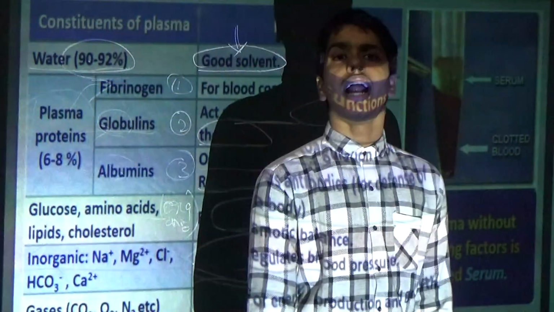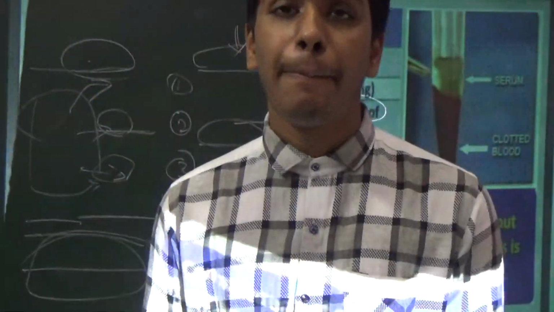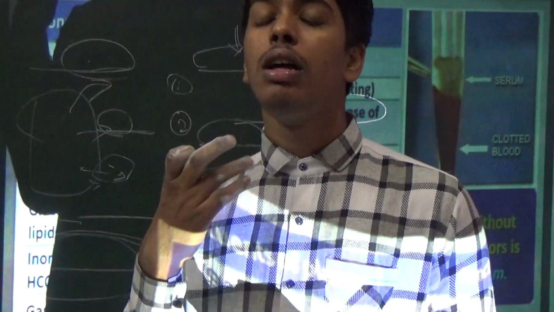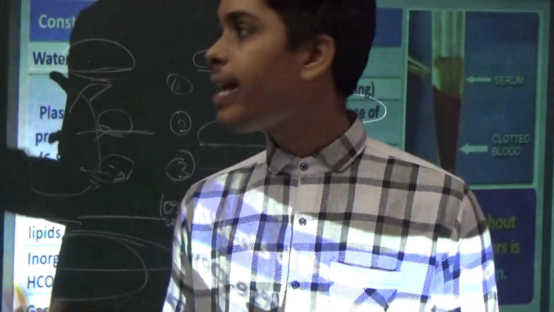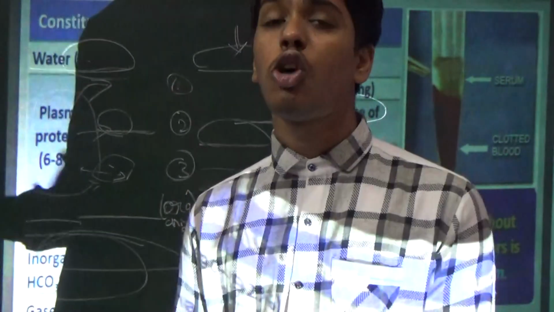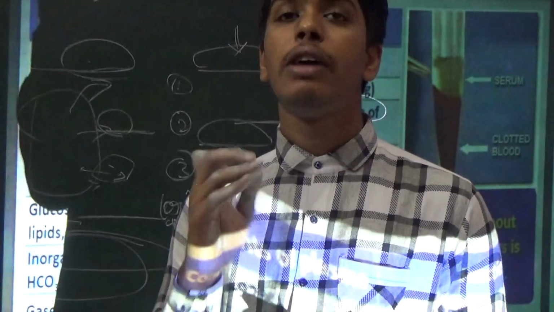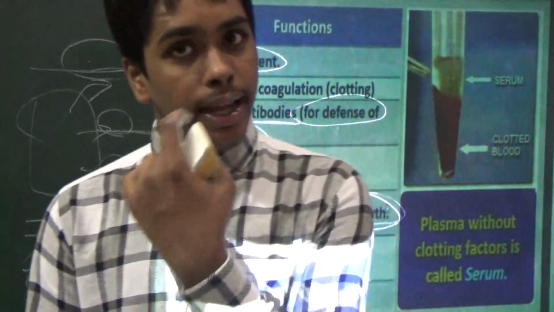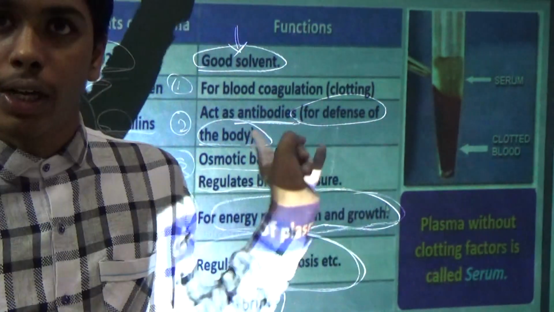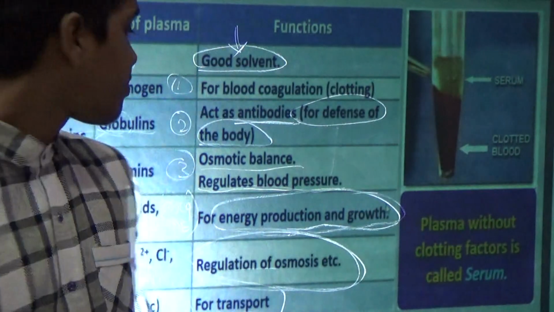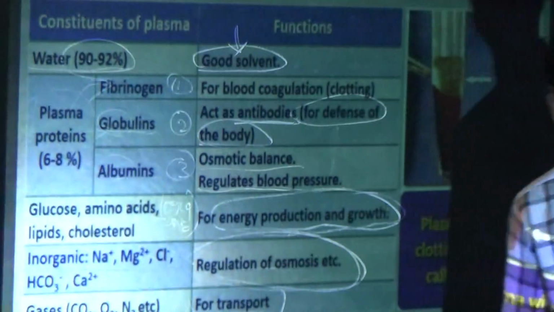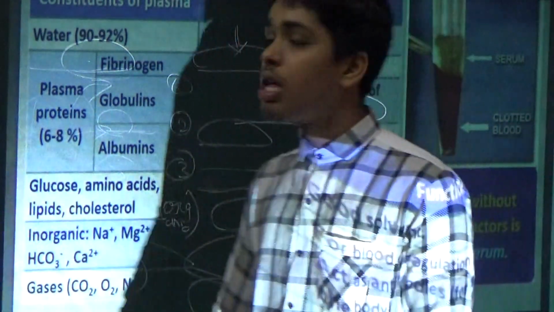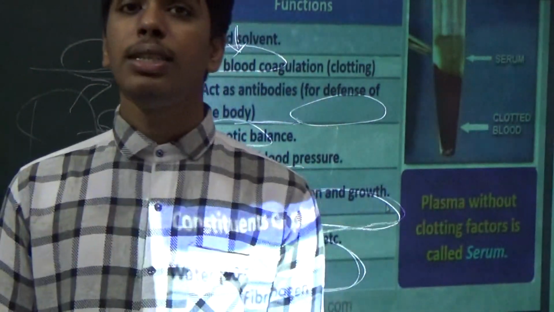Now you can see the plasma: water, plasma proteins, inorganic, organic and gases. Water is a good solvent, and plasma proteins are composed of three types: fibrinogens, albumins, globulins.